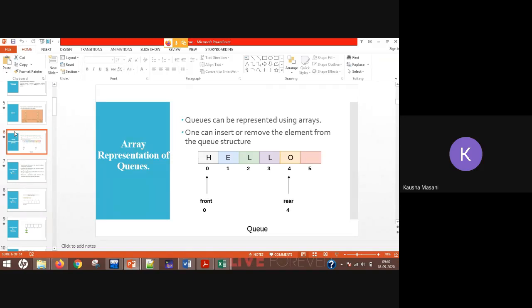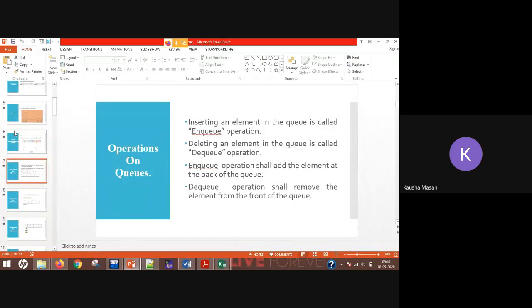Now in your queues there are two kinds of operations. One is your NQ and one is your DQ. NQ operation is for insertion. We are doing revision of the past week's Friday lectures first. So queues have two operations. One is your NQ operation, another is your DQ operation. Your NQ operation is responsible for insertion of an element from one end of your queue. Your DQ operation is responsible for deletion of your element from another end. So that is what your NQ and DQ is.